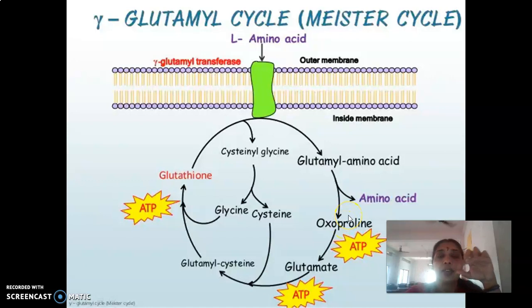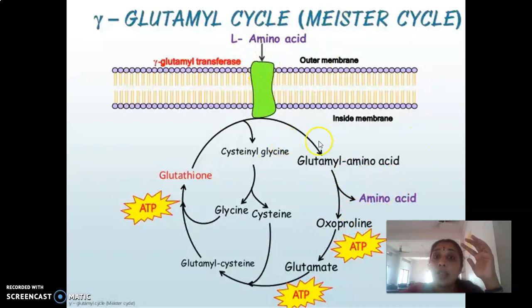It undergoes a cyclic phenomenon and gives rise to another compound known as oxoproline, right? So oxoproline, now again with the help of energy, will be converted back into glutamic acid, right? So gamma glutamyl amino acid will be converted into oxoproline with the release of this amino acid. Now the neutral amino acid is released.